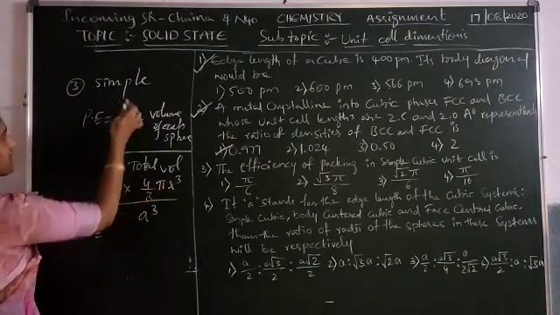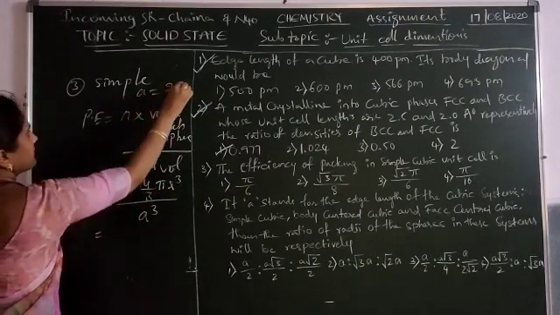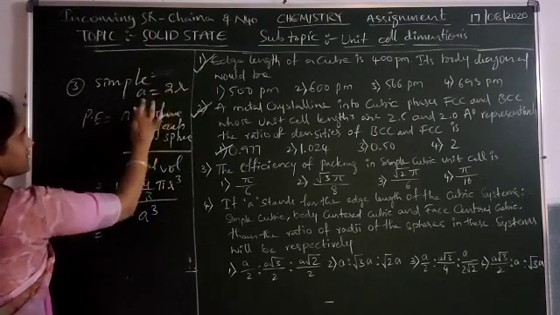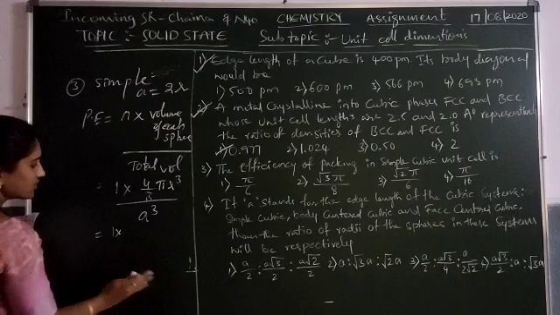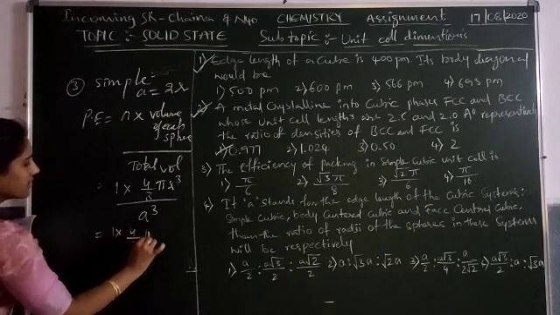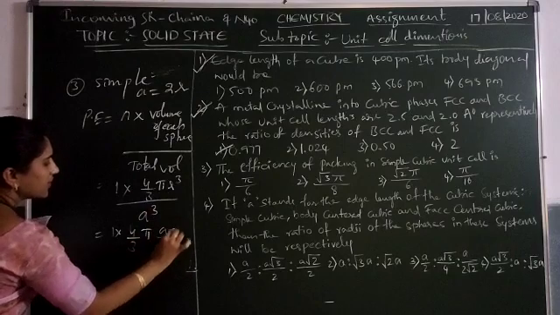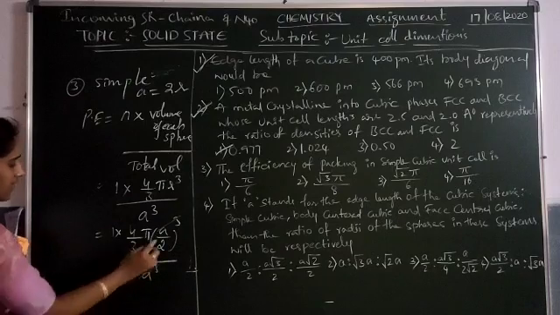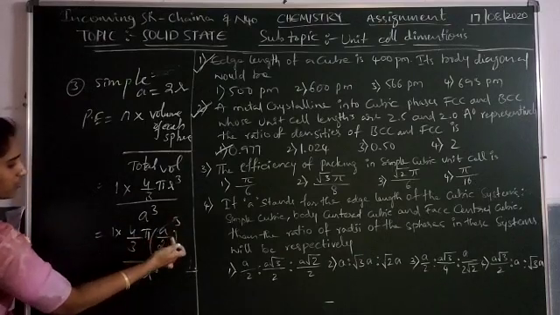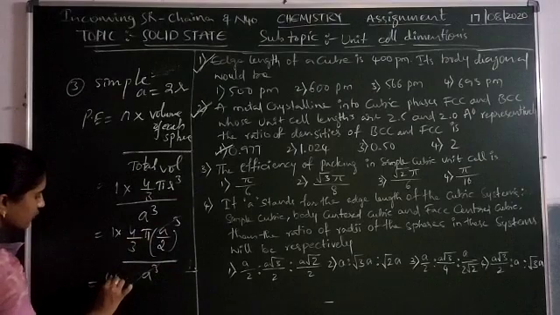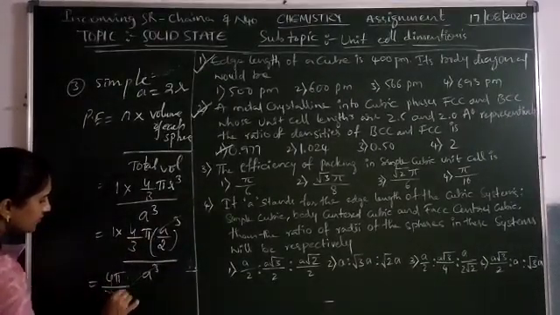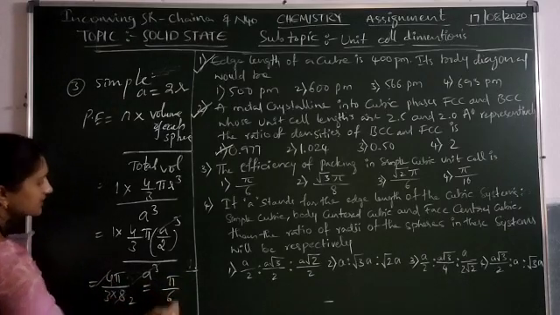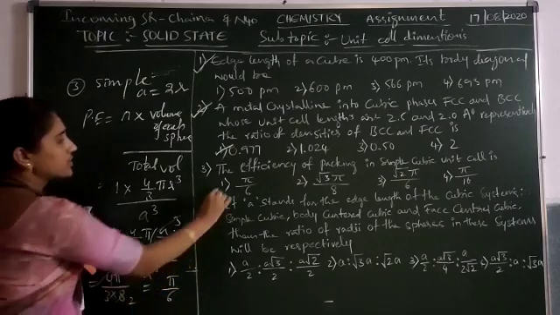Whenever we substitute, in case of simple cubic, edge length a is nothing but 2r. Then in place of r, you can substitute a by 2. Whenever we substitute that value, 1 into 4 by 3 pi, r value is how much? a by 2 whole cube, to the top a cube. Then a cube, both are cancelled, and 1 by 2 cube is nothing but 8, that is 4 pi by 3 into 8. Then how many times cancellation? 2 times, then you can get pi by 6. Pi by 6. Then which option is it? First option.